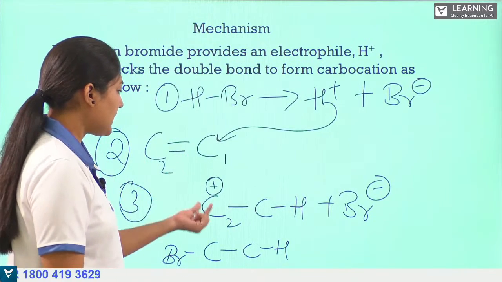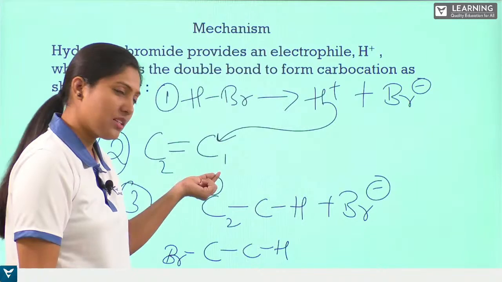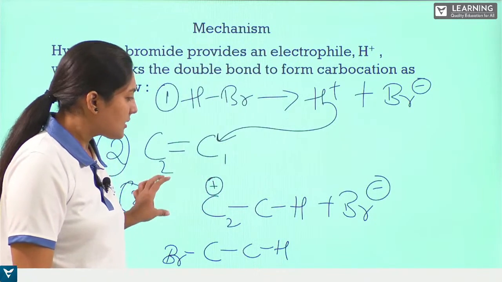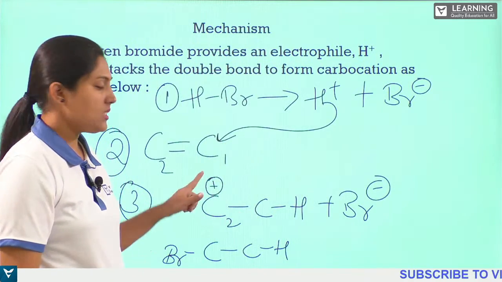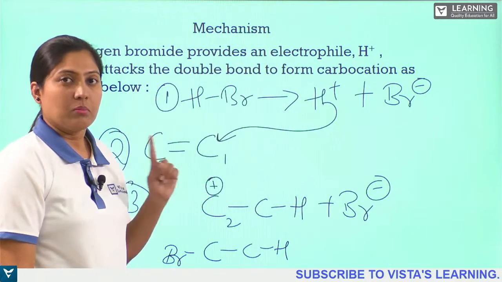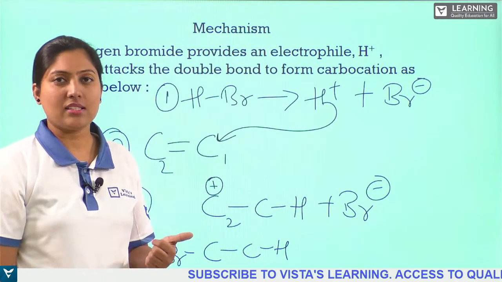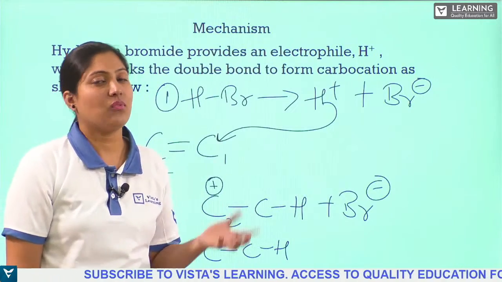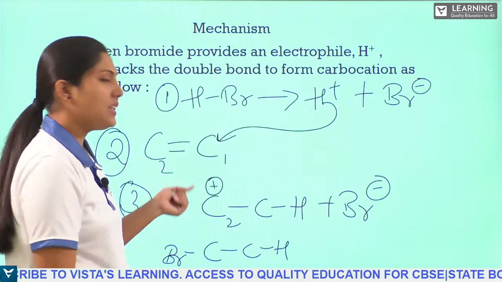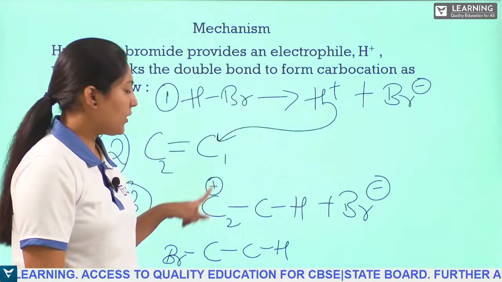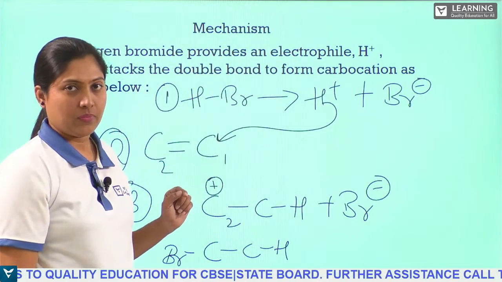Got it? So what is this positive charge on the carbon? We call this complete molecule a carbocation. A positive charge is called a cation. If a negative charge is there, we call it an anion. So carbon is having a positive charge here, so we call it a carbocation. Got it?